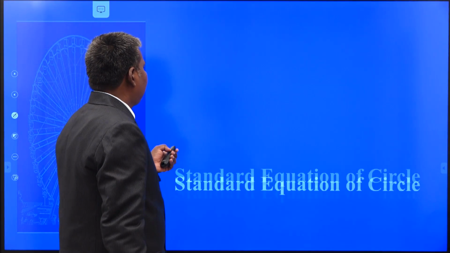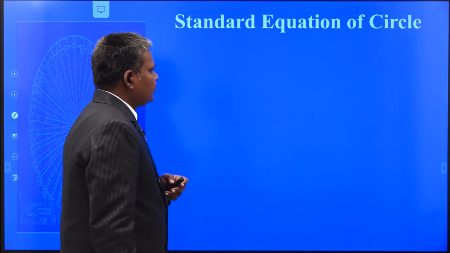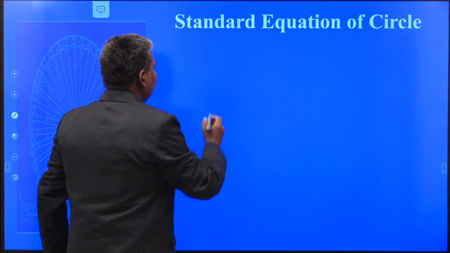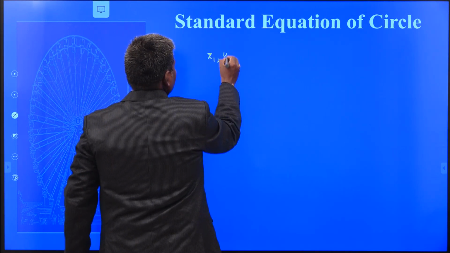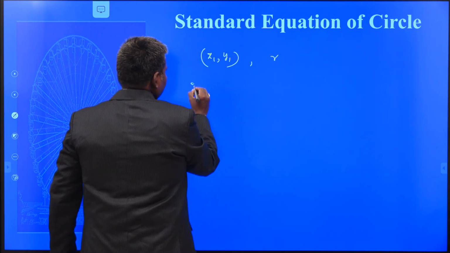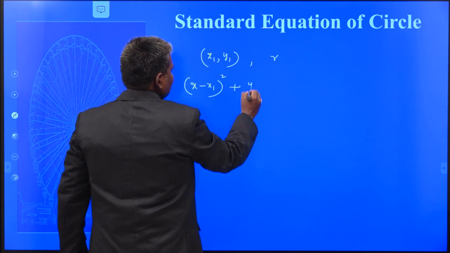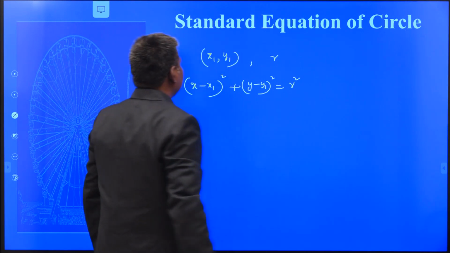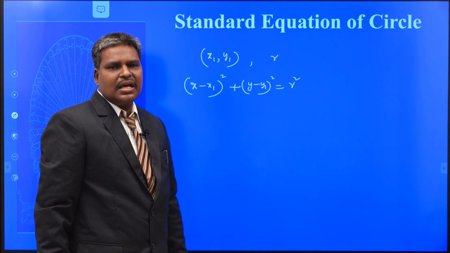This is the standard equation of circle. How to obtain the standard equation of circle? We have the equation of circle with center at (x1, y1), radius r: (x minus x1) whole square plus (y minus y1) whole square is equal to r square. This is the equation of circle with center at (x1, y1) and radius r.